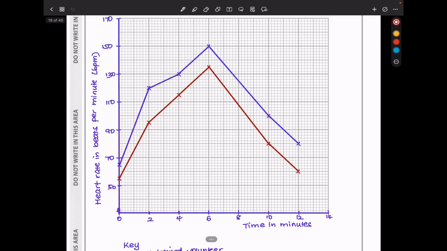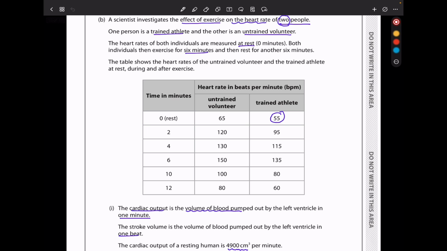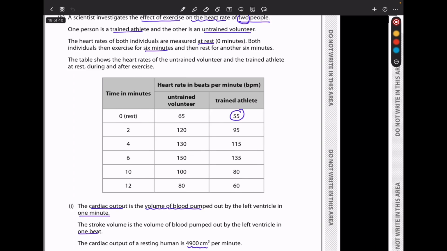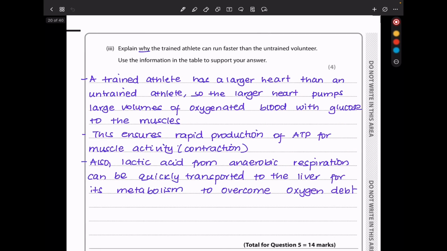If you go back to the table, we have information given. Of course, there is the resting heart rate. The trained athlete has a lower resting heart rate in comparison to the untrained volunteer. And because this athlete trains, he or she is used to having bigger volumes of blood pumped through their heart for specific periods of time. So I could say they could have a larger heart. So I say a trained athlete has a larger heart than an untrained athlete. So the larger heart pumps large volumes of oxygenated blood with glucose to the muscles.